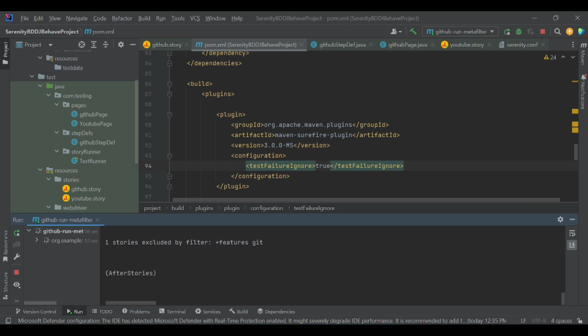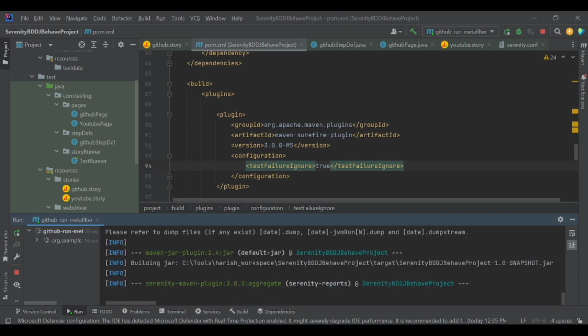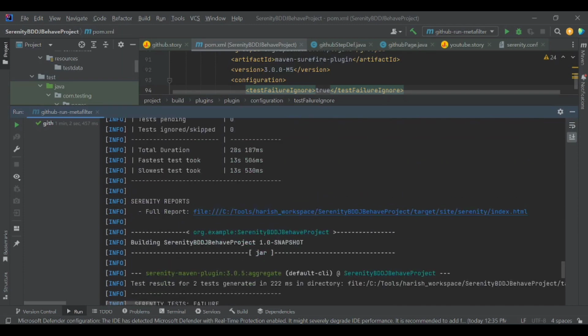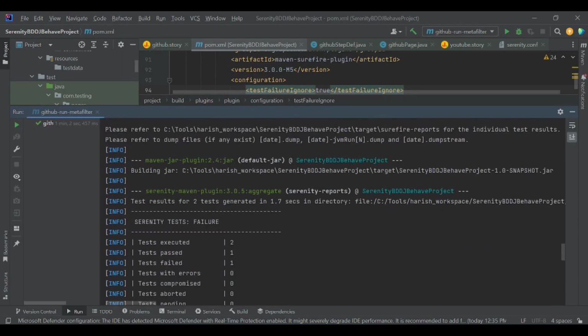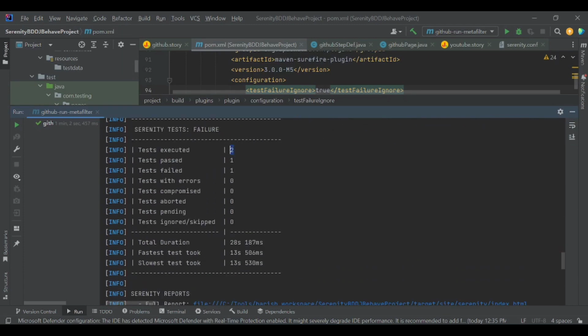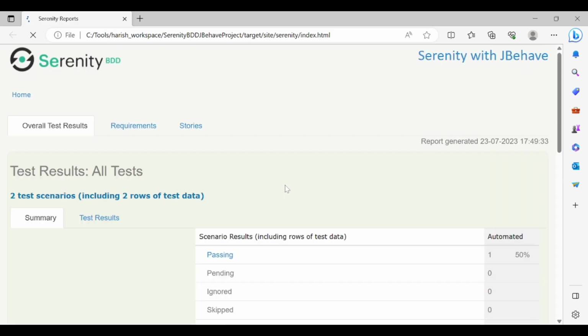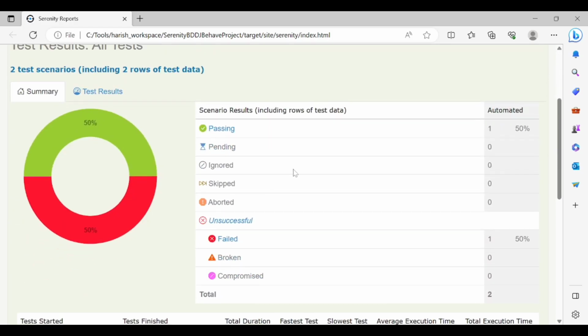It should produce a report as well for us. Okay, good to see. We have got a sanity report saying two were executed, one passed and one failed. This is what we need. And we also got a report, so let's open the report. In this report, we can identify how many failed and passed.